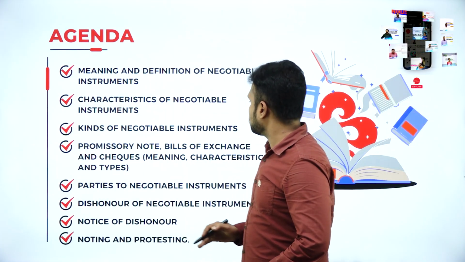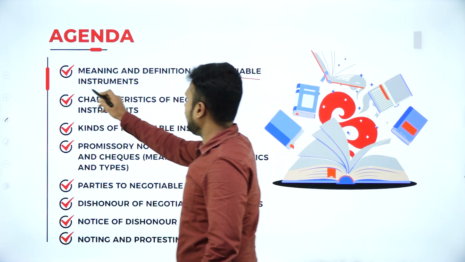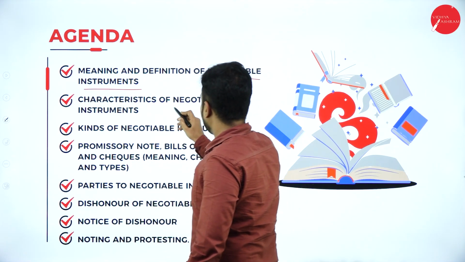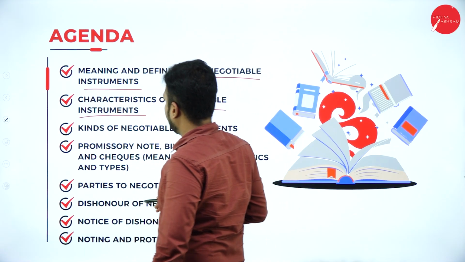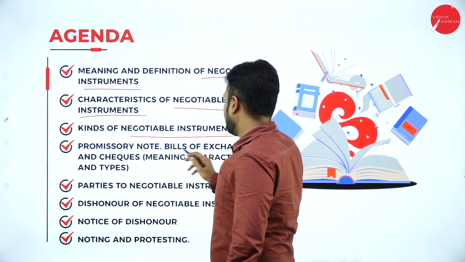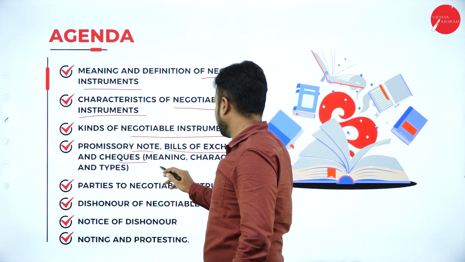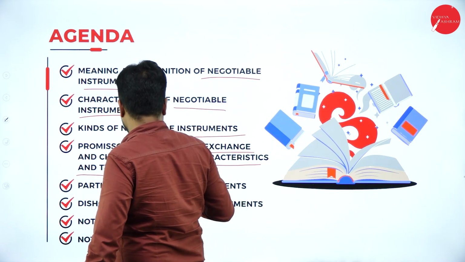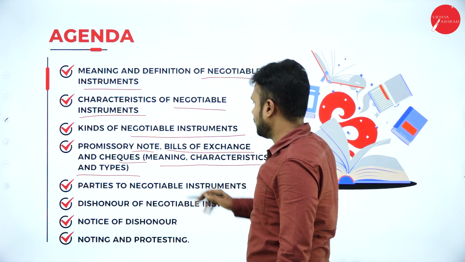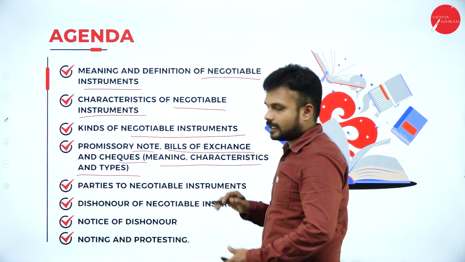This is the agenda of today's session. We are going with the topic of meaning and definition of the Negotiable Instruments Act, characteristics of a negotiable instrument, and also kinds of negotiable instruments: promissory note, bills of exchange, and checks. There are 3 kinds of negotiable instruments. Number 1 is promissory note, number 2 bills of exchange, number 3 check. And also we are going with its types and characteristics.